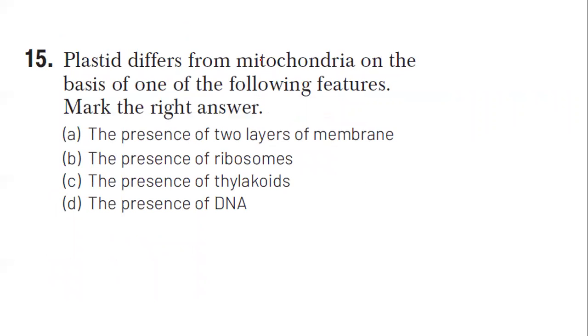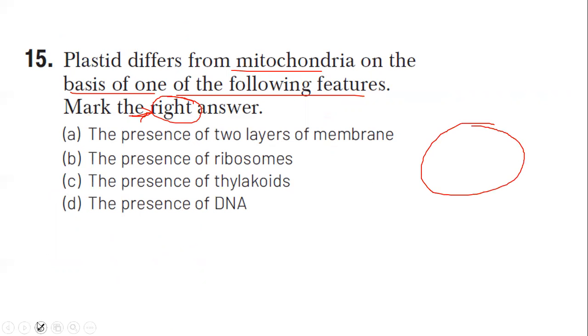Question number 15. Plastid differs from mitochondria on the basis of one of the following features. You have to mark the right answer. Which is the right answer over here? Which is the right answer, guys? In plastid, suppose this is a chloroplast. Okay, you have the chloroplast on the screen. In the chloroplast you have specialized structures connected like this, coin-like structures. Am I right or wrong?